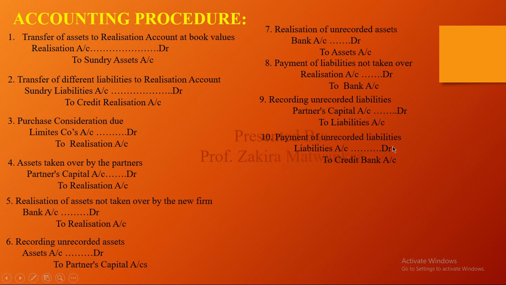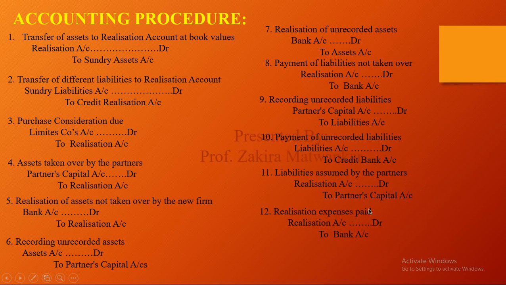Next is the payment of unrecorded liability. If we have already paid some liability and it is not recorded, the entry has to be made, and that is liability account debit to bank. Liability assumed by the partner: suppose liability is assumed by the partner, then the entry will be realization account debit to partners' capital, if they want to pay that.